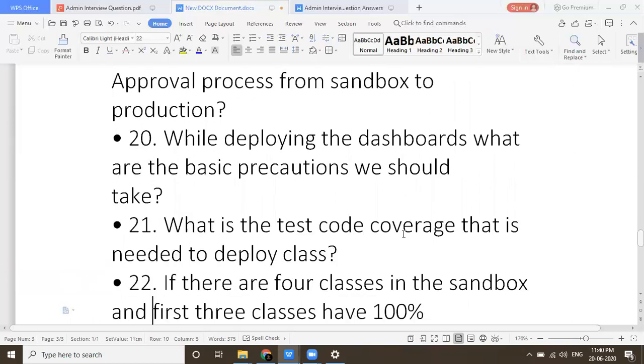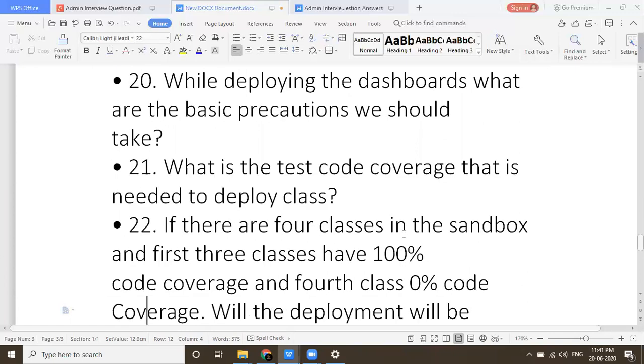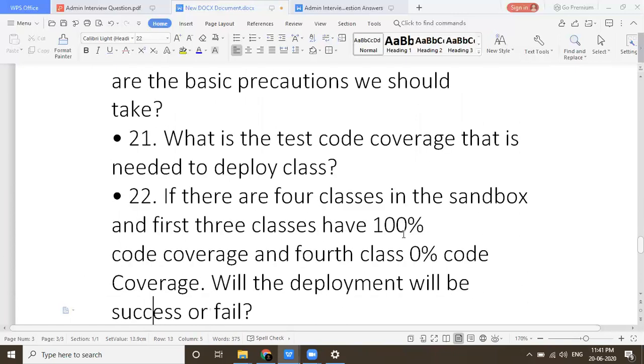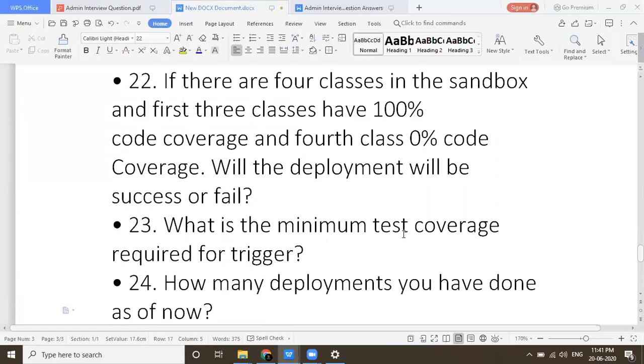What is the test code coverage that is needed to deploy? It's very important: that is 75%, which we use for code coverage. If there are 4 classes in the sandbox, where the first 3 classes have 100% code coverage and the fourth has 0%, can we deploy it? As I told you, we want 75%, right? So if three test classes have 300% in total, can we deploy or not? That is your task. I won't say yes or no, because then you will not find out the answer yourself. What is the minimum test coverage required for a trigger?